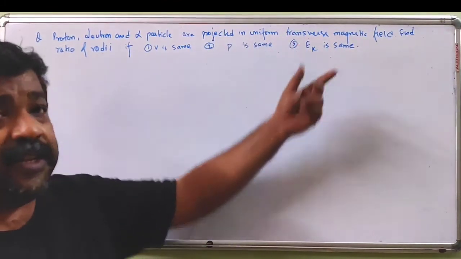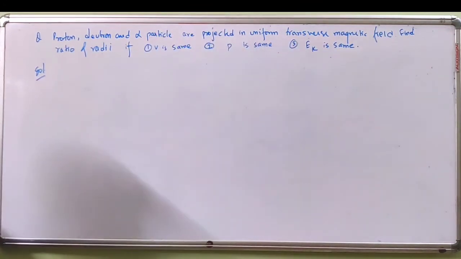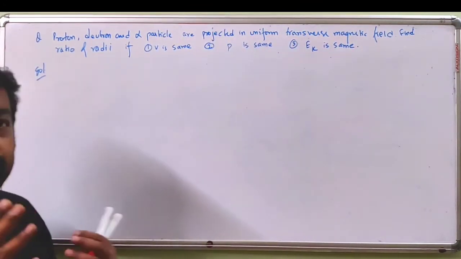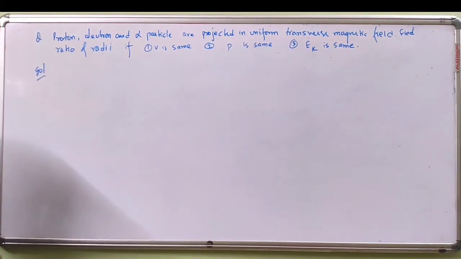These are three different conditions. For the three different conditions, we have to find the ratio of radii. You may pause this video and try the question on your own, and then verify with my solution.